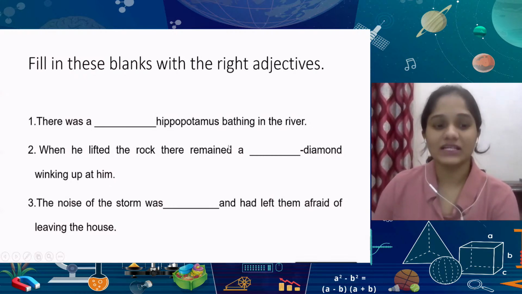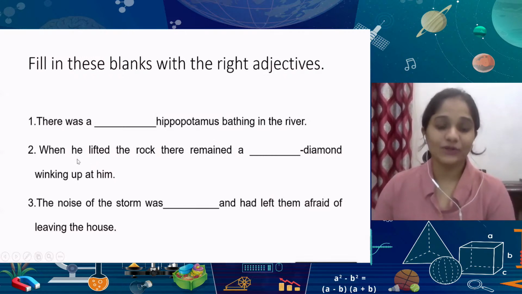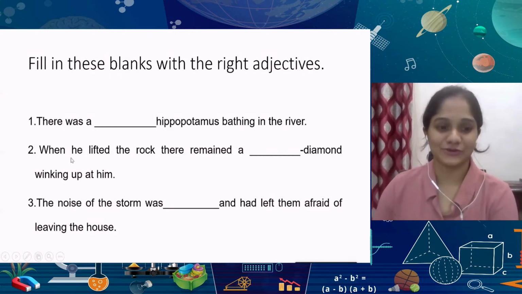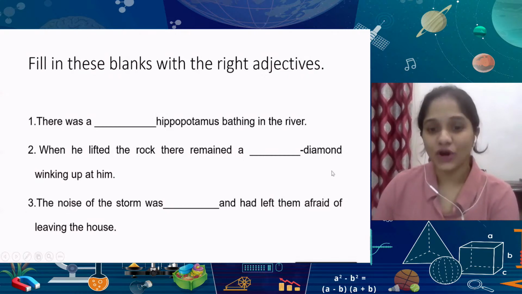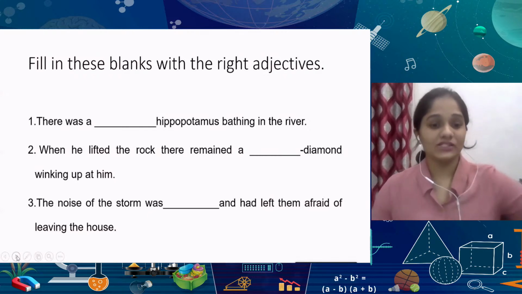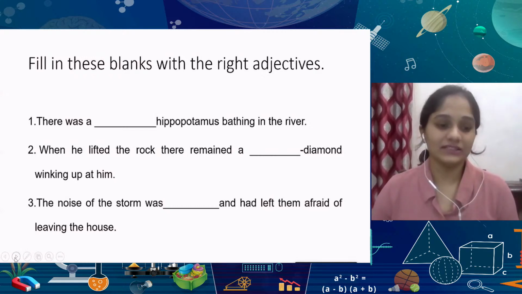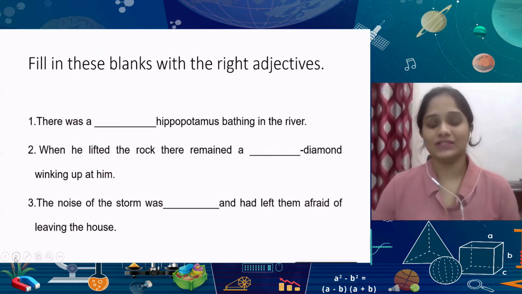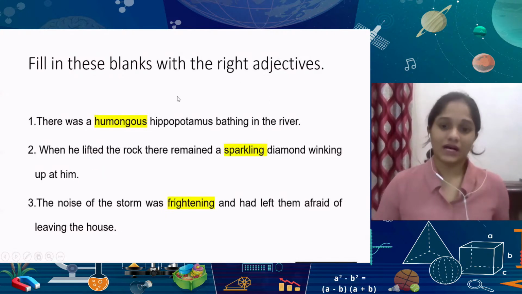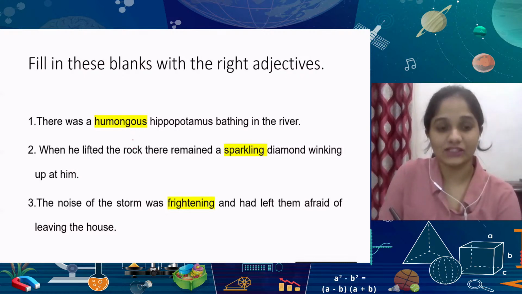Massive, humongous, gigantic, okay? You can even use a quality like mischievous. That would still apply to a situation like this. When he lifted the rock, there remained a dash diamond winking up at him. The noise of the storm was dash and had left them afraid of leaving the house. Now, what sort of qualities can you fill into a blank like this? I've put in here a few for an example, but you can of course fill in the kind that you would like as well.